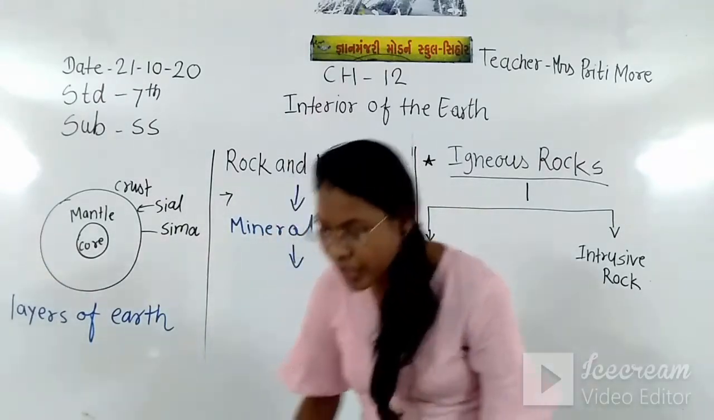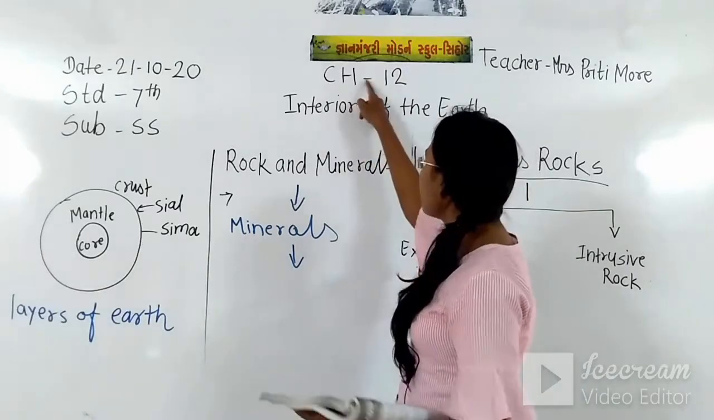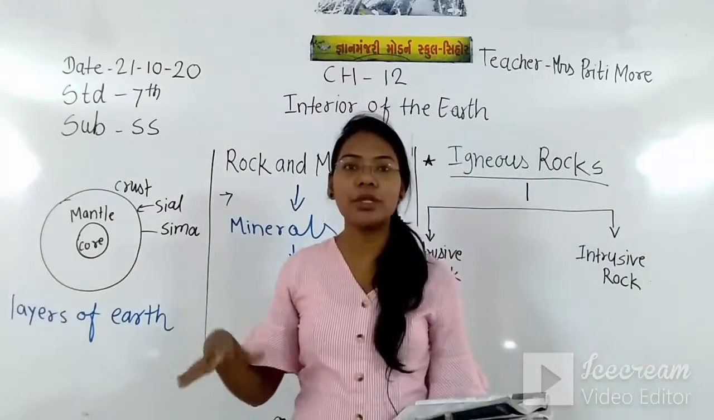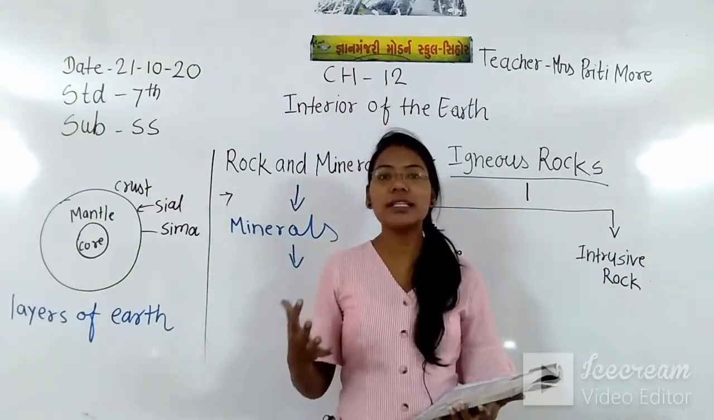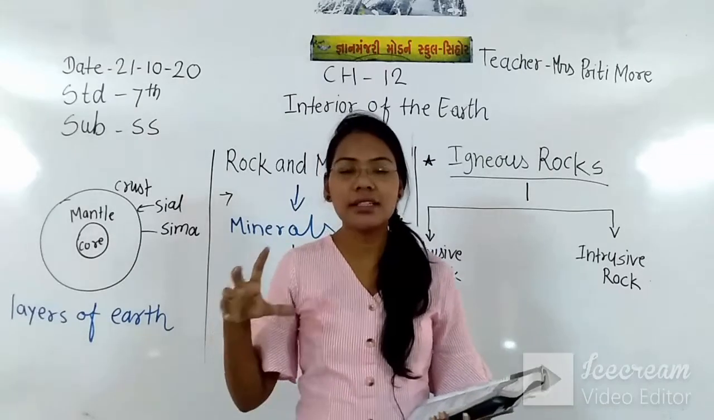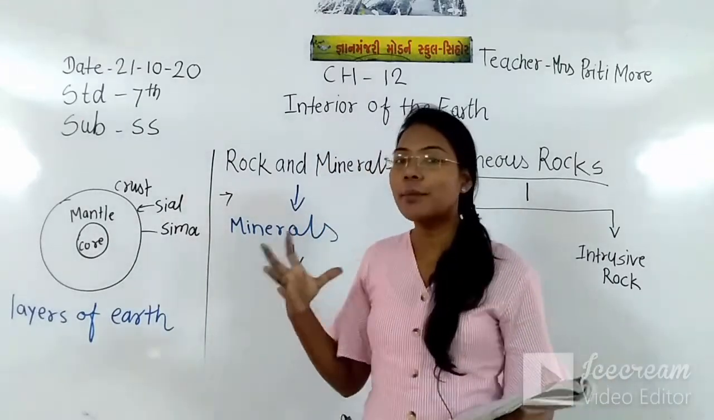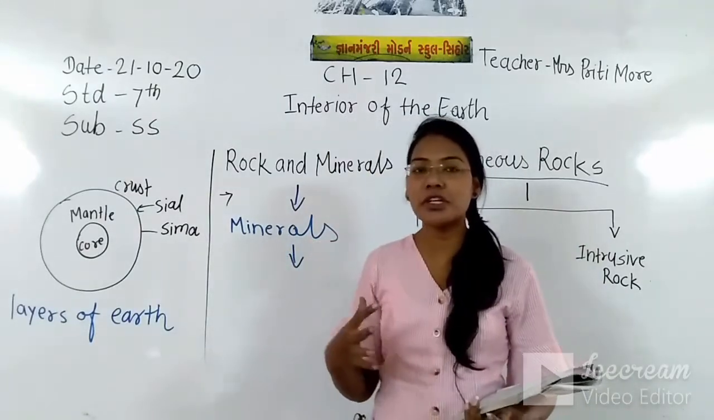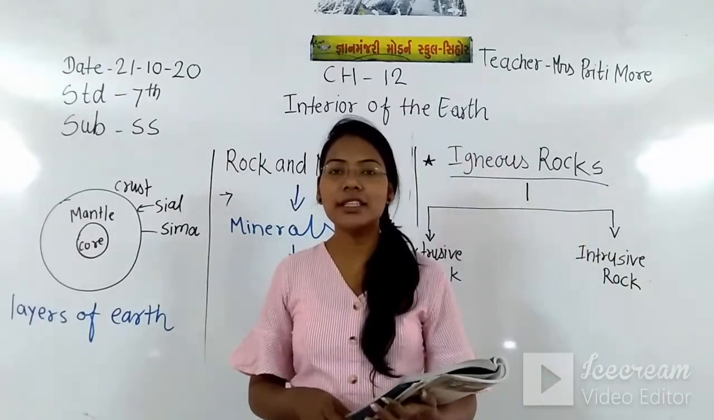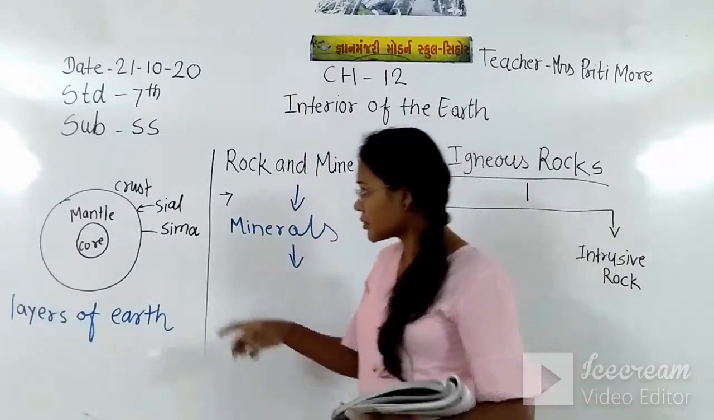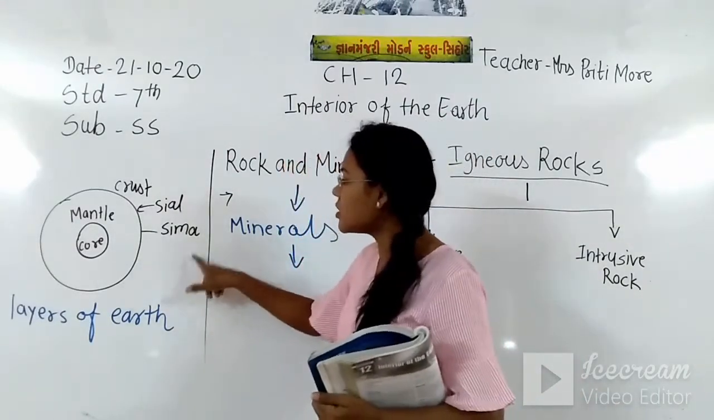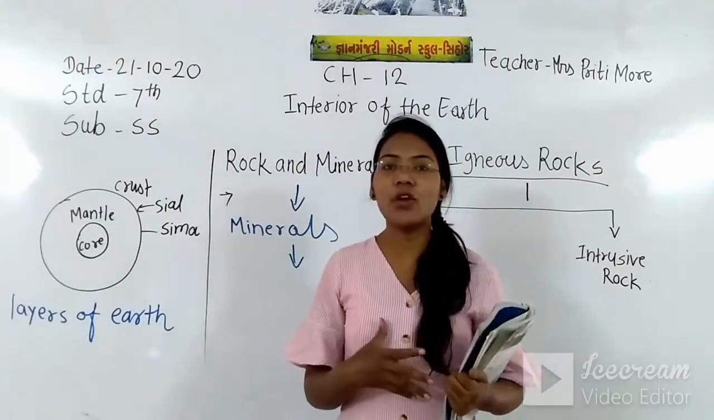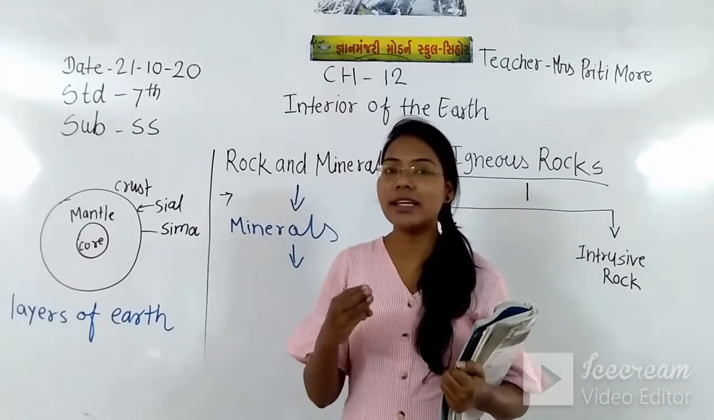In the last video we started our chapter 14, interior of the earth. That means the interior structure of the earth. From the outside, the earth looks just like a circle, like a ball, but how it is inside, and what the structure of the earth is, we saw in the last video. In the diagram we saw the layers of the earth. What is the main layer of the earth? There are three layers of the earth.